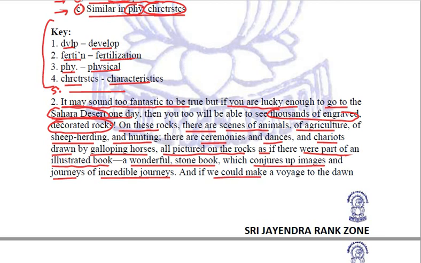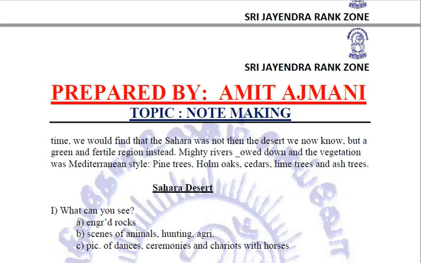And if we could make a voyage to the dawn of time, we would find that the Sahara was not then the desert we know now, but a green and fertile region instead. So in the past, Sahara was not a desert. Many rivers flowed down, and the vegetation was Mediterranean style. This is important, including pine trees, holm oaks, cedars, lime trees, and ash trees.